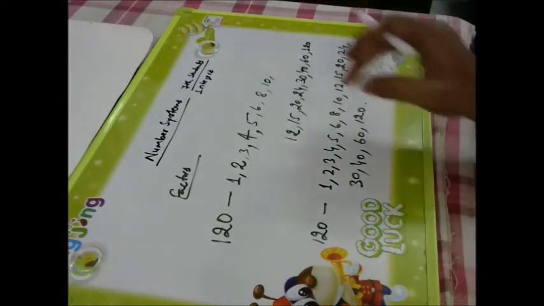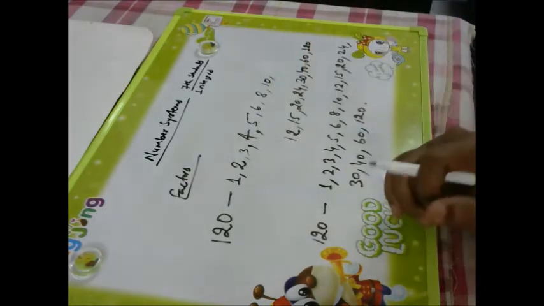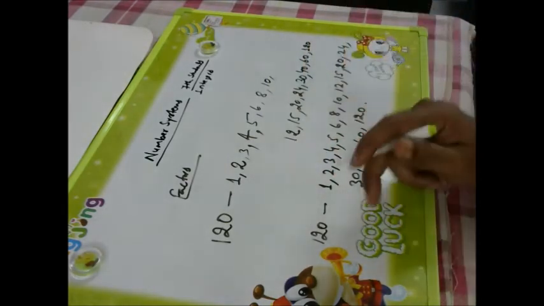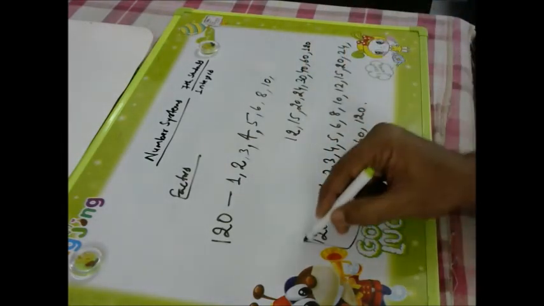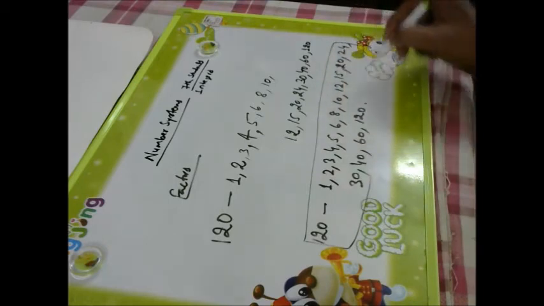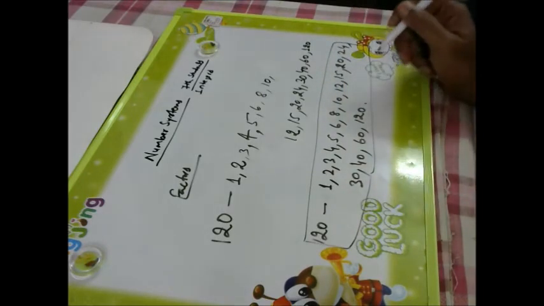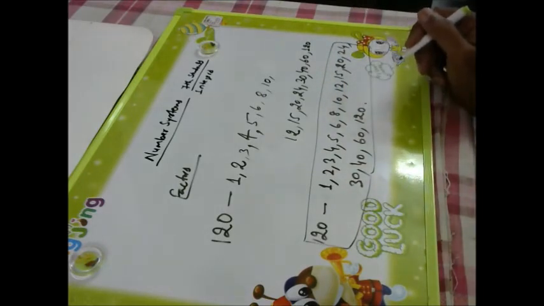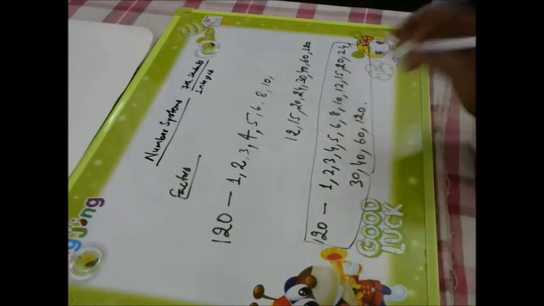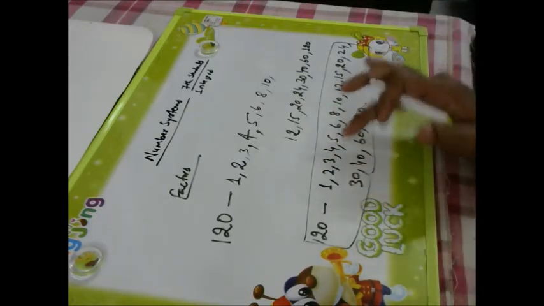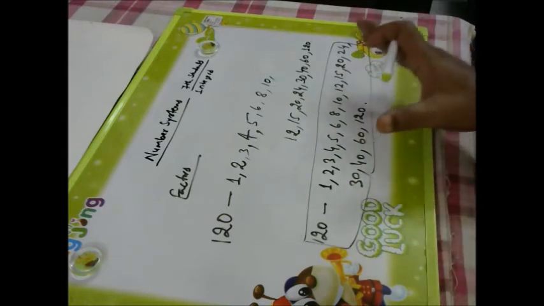Okay. Here this one you have done as rough work, and finally you will write in this way. Okay, so these are the factors for 120. So in this way we can find them out.